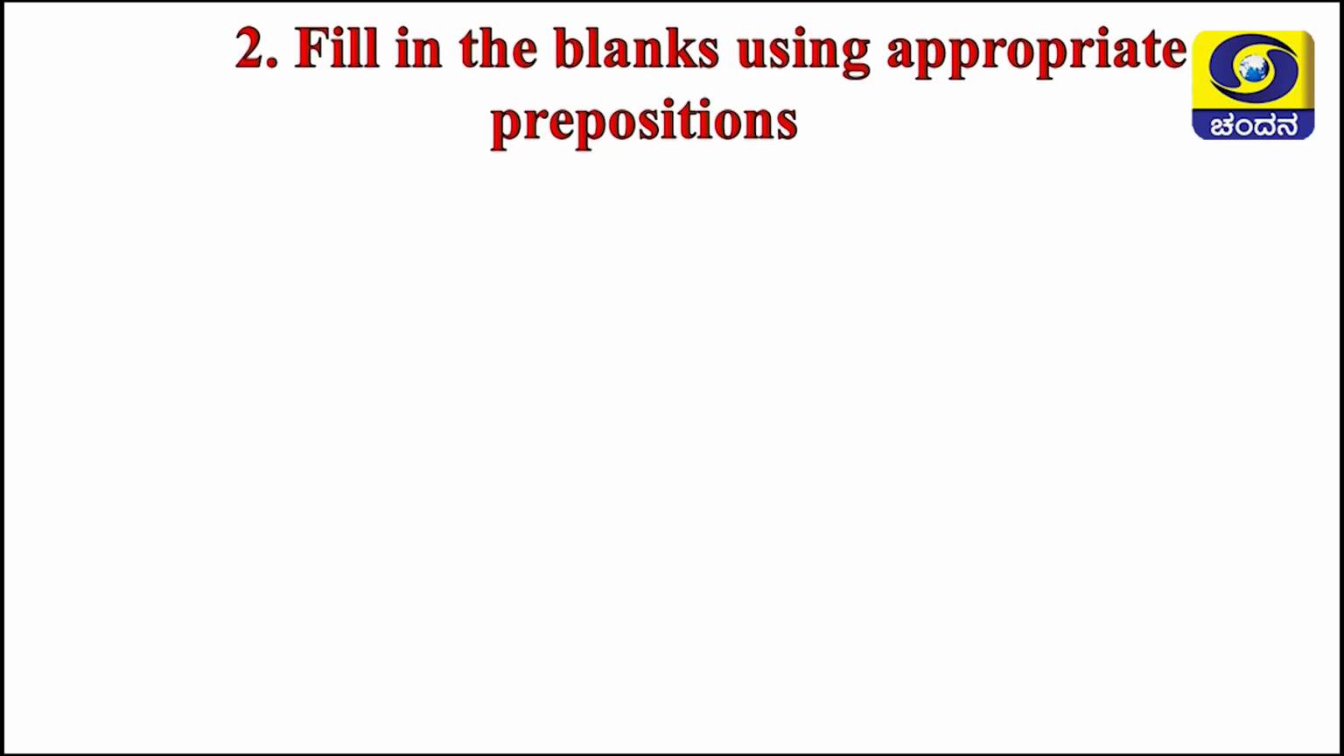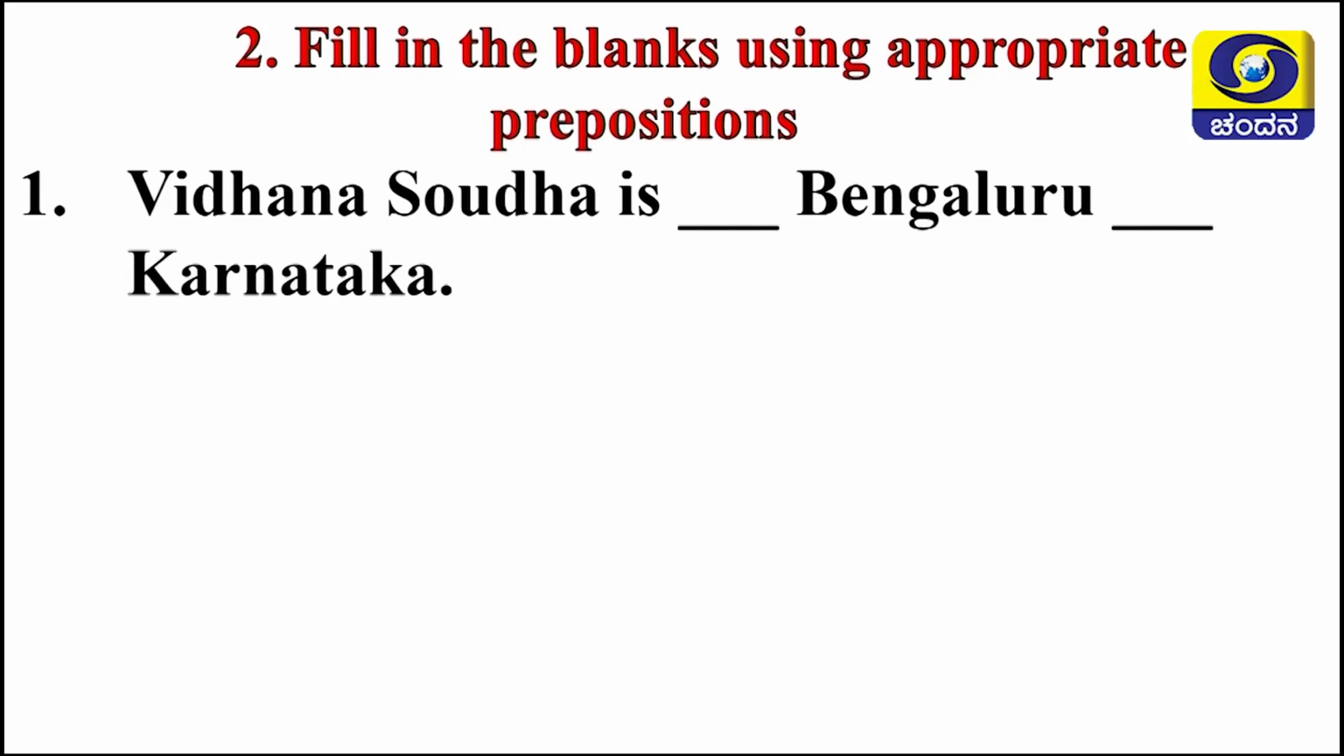Okay. Fill in the blanks using appropriate prepositions. Here you should use prepositions, children. Look. First one, Vidhana Soudha is dash Bengaluru dash Karnataka.